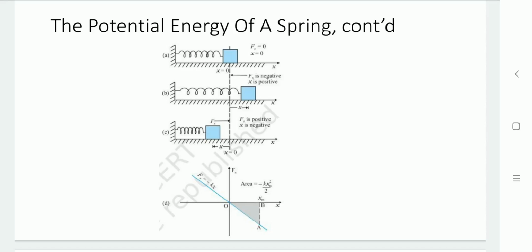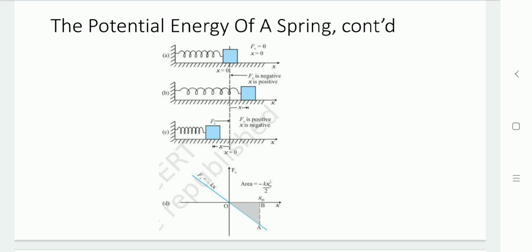So the force applied by the spring is known as Hooke's law, defined as Fs equals minus Kx. K is the spring constant with unit Newton per meter, and the spring is said to be stiff if K is large, and soft if K is small.